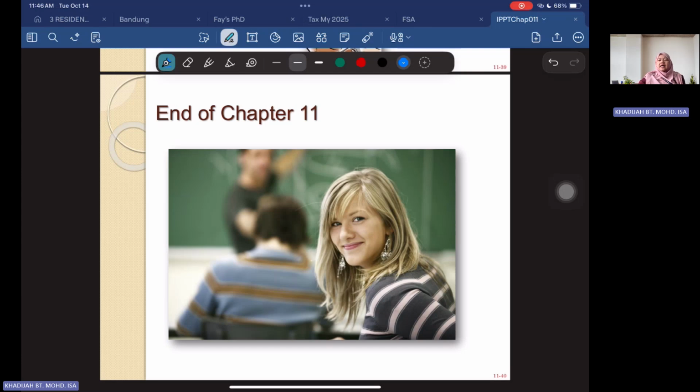So all these things are the types of shares, and you should know how to record that upon issuing to the shareholders. You can also have the treasury stock when you buy back from the shareholders, and then you split the stock. So all these are the common terms that you should know under this chapter 11.